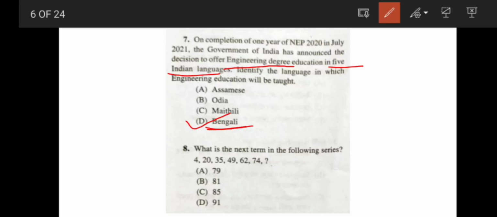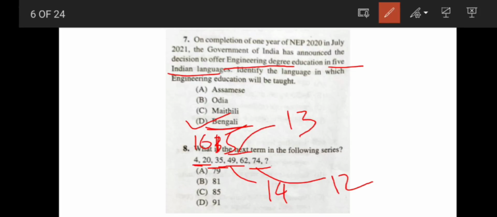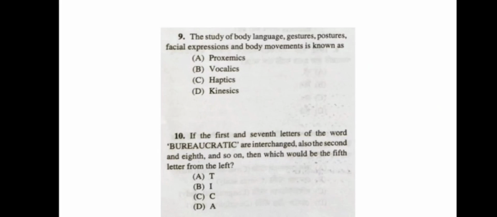Now next question, what is the next term in the following series? See, the difference between 4 and 20 is 16. Then 20 to 35 is 15. Then 35 to 49 is 14. 49 to 62 is 13, then 62 to 74 is 12. So it is just decreasing by 1 each time. So the next would be 74 plus 11, so the correct answer will be 85. Now coming to the next question.